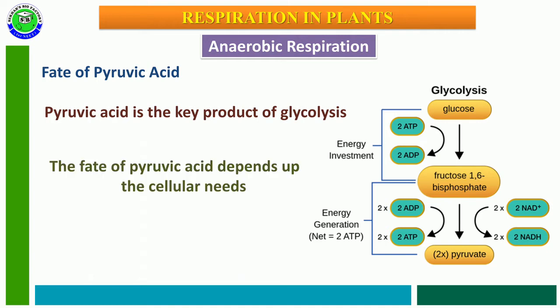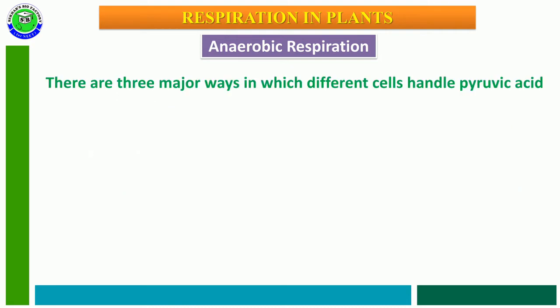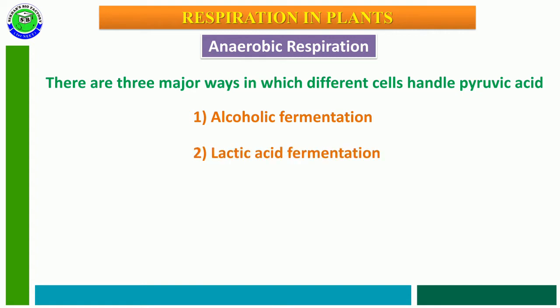And the fate of this pyruvic acid depends on the cellular needs. There are three major ways in which different cells handle pyruvic acid. The first way is alcoholic fermentation. The second way is lactic acid fermentation. Both these processes occur in oxygen-absent or anaerobic conditions. The third way is aerobic respiration, which takes place in the presence of oxygen.